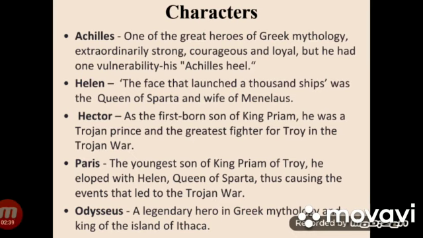Hector, as the firstborn son of King Priam, he was a Trojan prince and the greatest fighter for Troy in the Trojan War. Paris, the youngest son of King Priam of Troy, he eloped with Helen, queen of Sparta, thus causing the events that led to the Trojan War.